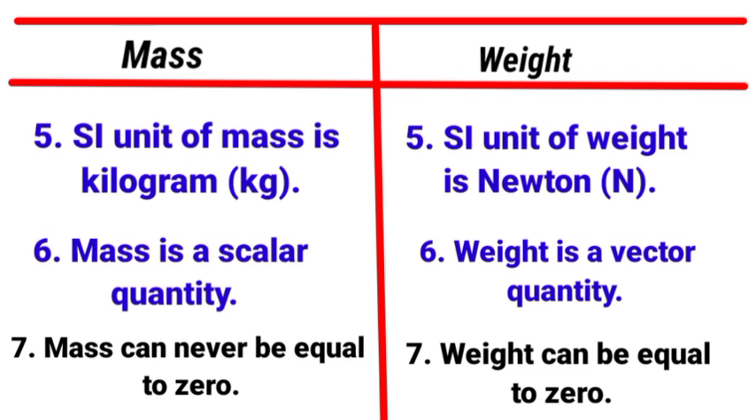You know what? Mass can never be equal to 0. Mass does not change even if the value of g is 0 at any place. Here g is the acceleration due to gravity. So even if the acceleration due to gravity is 0 at any place, the mass does not change. For example, if you take a feather, a weightless feather, it also has a mass. It won't be 0. Mass can never be equal to 0, while weight can be equal to 0. The weight of the object becomes 0 if g is 0. If acceleration due to gravity is 0, the weight of the object will also become 0.